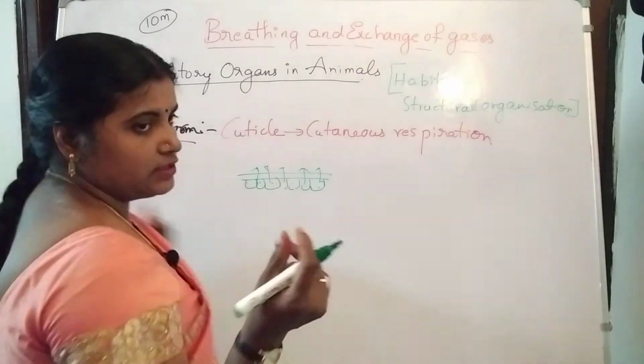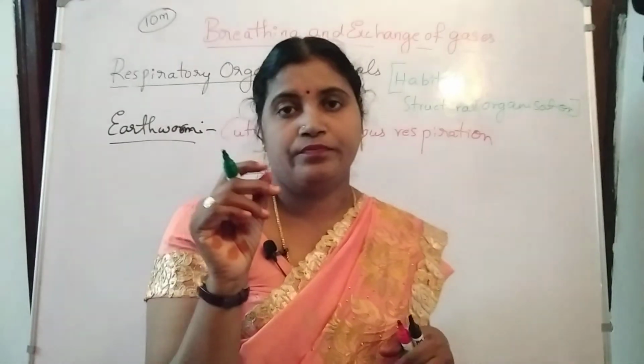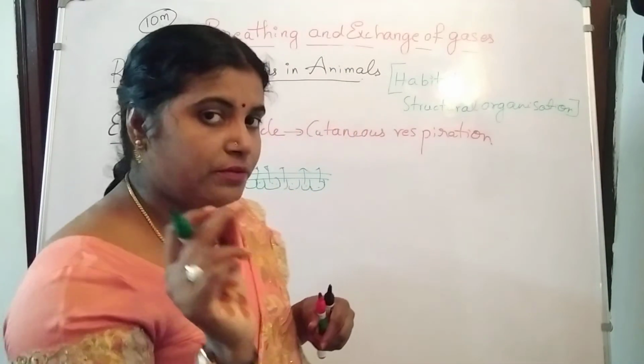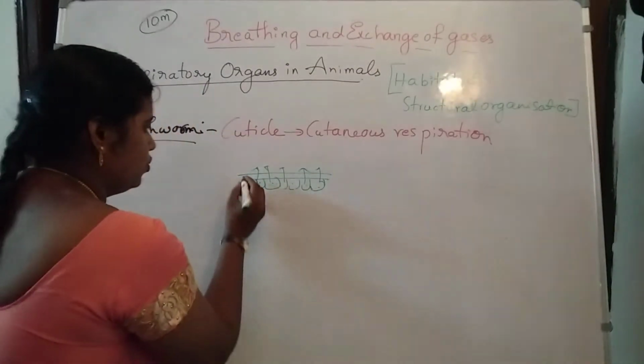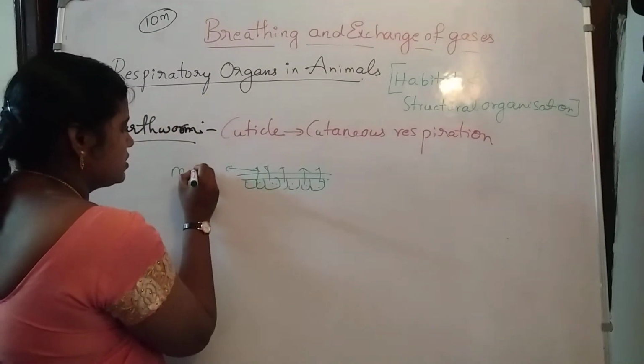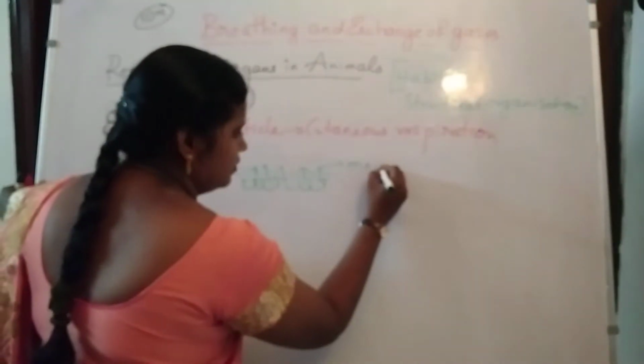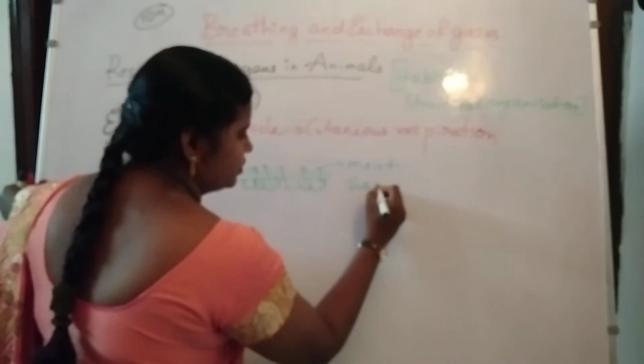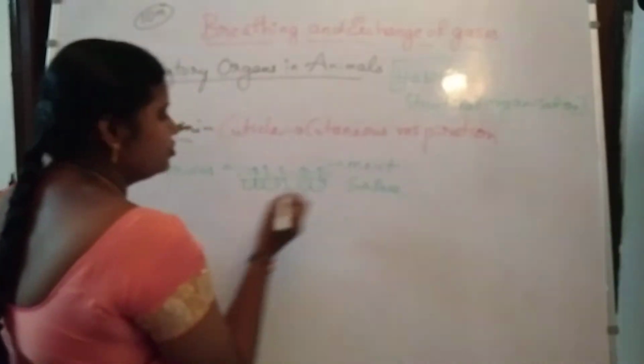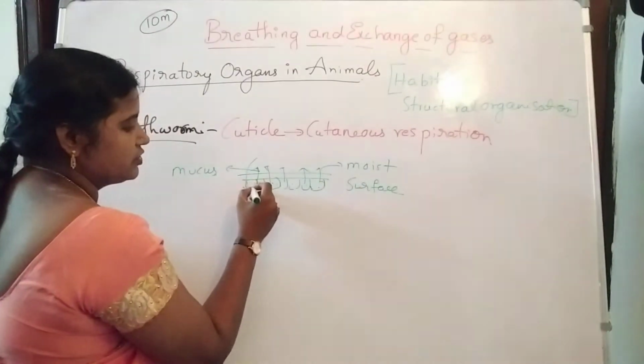That's why if you touch the earthworm, it will be very sticky. Why? Because of the presence of mucus lining. It is giving the moist surface to the body through which the gaseous exchange takes place.